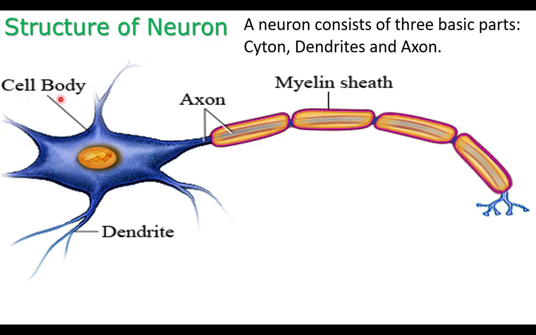The cell body is called a cyton because it has cytoplasm, nucleus and other organelles. The long extension is called the axon and the short branches are called dendrites. A single long extension is the axon and many short branches are dendrites. The cytoplasm and nucleus together form a cell-like structure, that is the cell body or cyton.